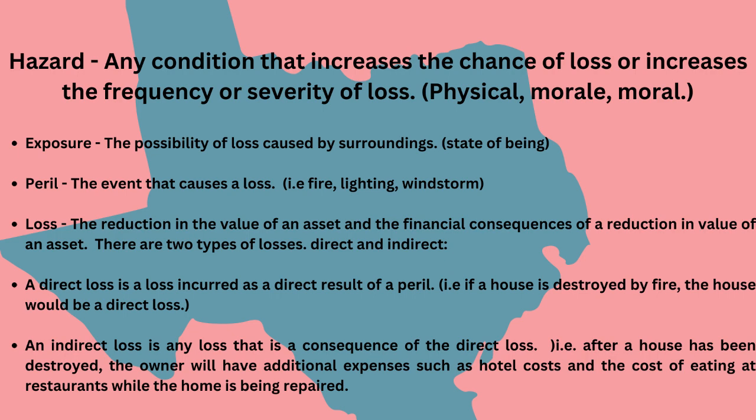Loss, the reduction in the value of an asset and the financial consequences of a reduction in value of an asset. There are two types of losses, direct and indirect. A direct loss is a loss incurred as a direct result of a peril. For example, if a house is destroyed by fire, the house would be a direct loss. An indirect loss is any loss that is a consequence of the direct loss. For example, after a house has been destroyed, the owner will have additional expenses, such as hotel costs and the cost of eating at restaurants while the home is being repaired.